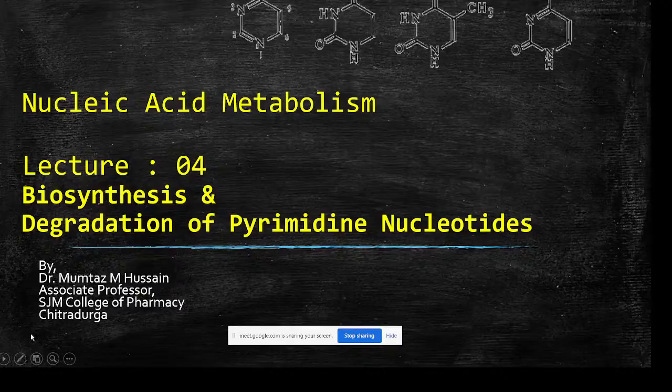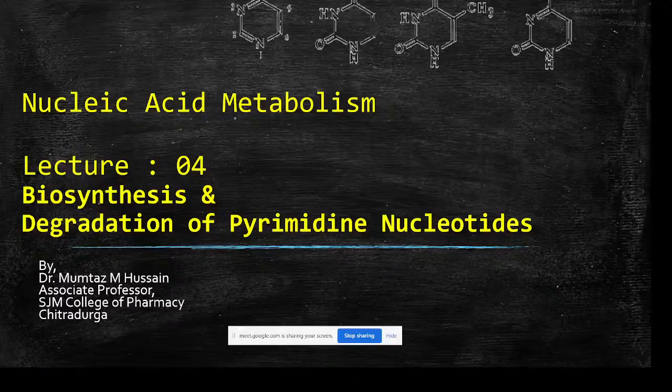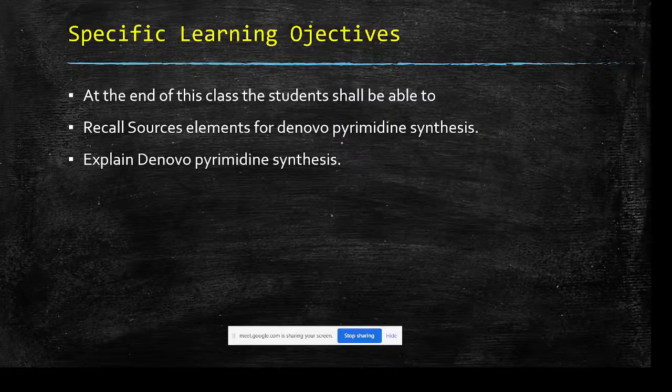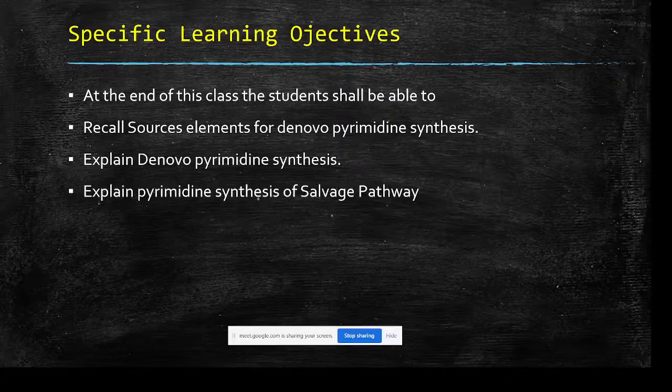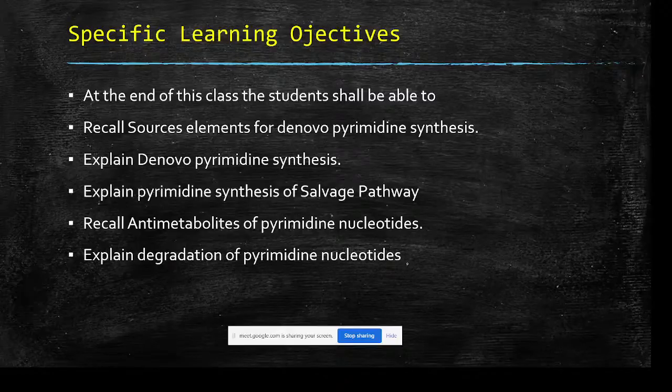Pyrimidine nucleotides. Okay, so welcome to medicinal biochemistry class on nucleic acid metabolism. So today we will learn biosynthesis and degradation of pyrimidine nucleotides. At the end of this class, the student shall be able to recall sources of elements for de novo pyrimidine synthesis, explain de novo pyrimidine synthesis, explain pyrimidine synthesis by salvage pathway, recall metabolites of pyrimidine nucleotides, and explain degradation of pyrimidine nucleotides.